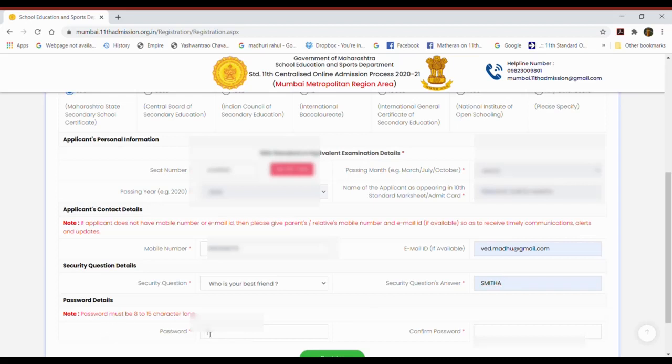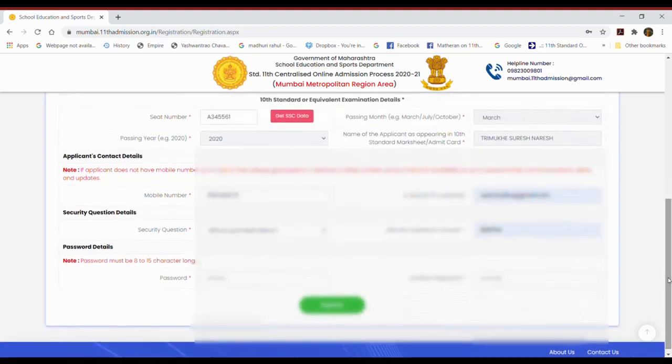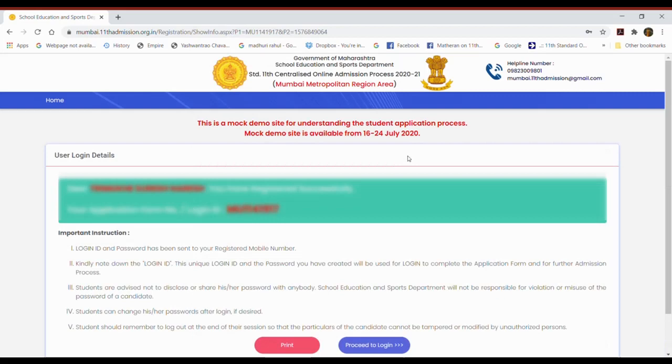And now you will have to set your password. The password must be 8 to 15 characters long. Now I am putting some password of 8 characters, and confirm the password. The same password I will have to enter. So confirm password and click on register. So my first registration procedure is complete.